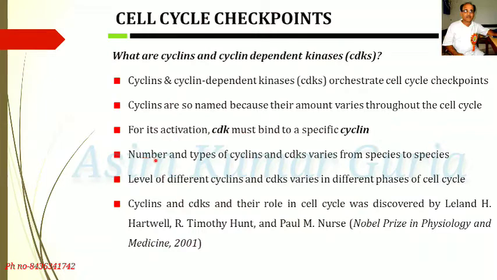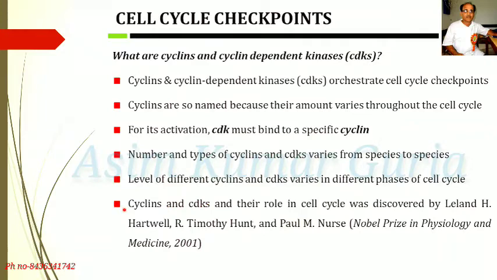Number and types of cyclins and CDKs vary from species to species. Levels of different cyclins and cyclin dependent kinases vary in different phases of a cell cycle.